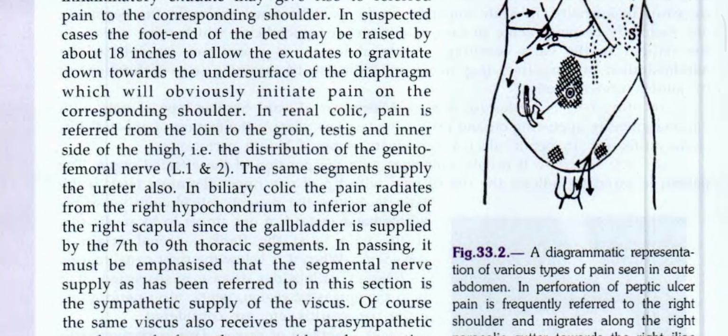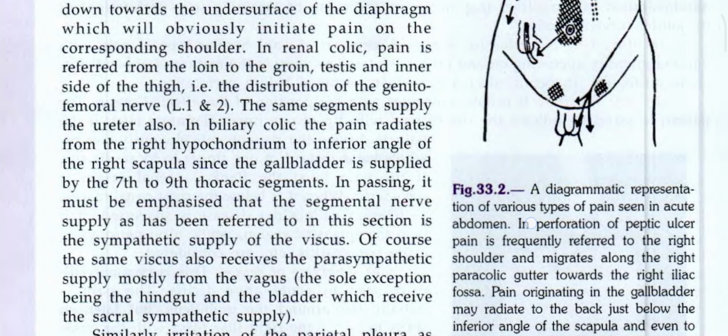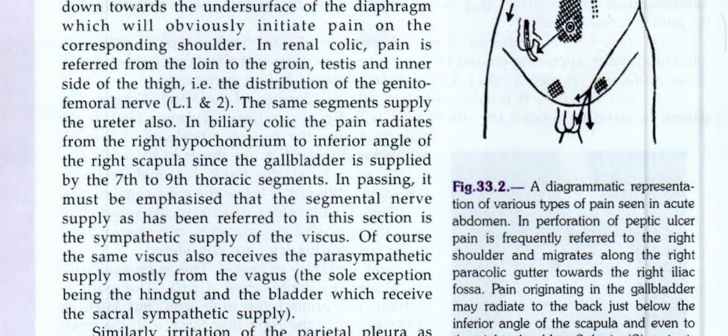In renal colic, the pain is referred from the loin to the groin, testis, and inner surface of the thigh. That is the distribution of the genitofemoral nerve, which is the L1 and L2 segment. The same segment supplies the ureter also. In biliary colic, the pain radiates from the right hypochondrium to the inferior angle of the right scapula, since the gallbladder is supplied by the 7th to 9th thoracic segments.